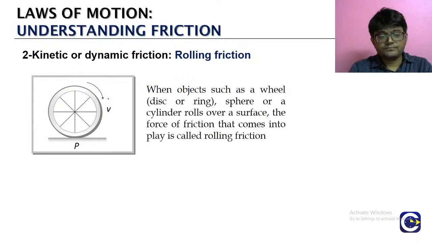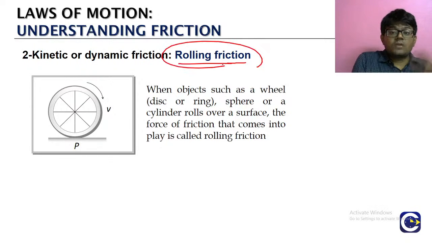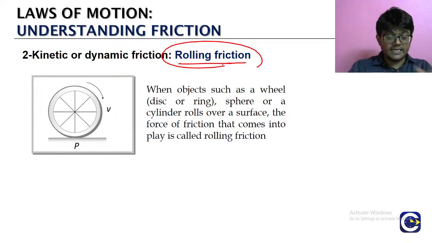Okay va? Now how do we measure this rolling friction? நம்ம சொல்லிருக்கோம் rolling friction will have a very less value. How do we measure that value? அதுக்கு என்ன தெரியுமா, we will take the enlarged picture. இப்போ அந்த rolling object இருக்கு தெரியுமா, we take a disc ஆகட்டும் or a ring or a spherical object. So if you have a rolling object like a disc or a ring or even a sphere or a cylinder, you can take any of these rolling objects.